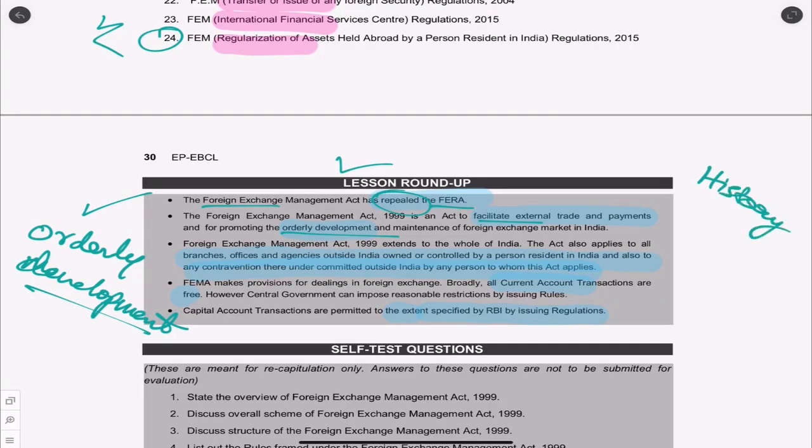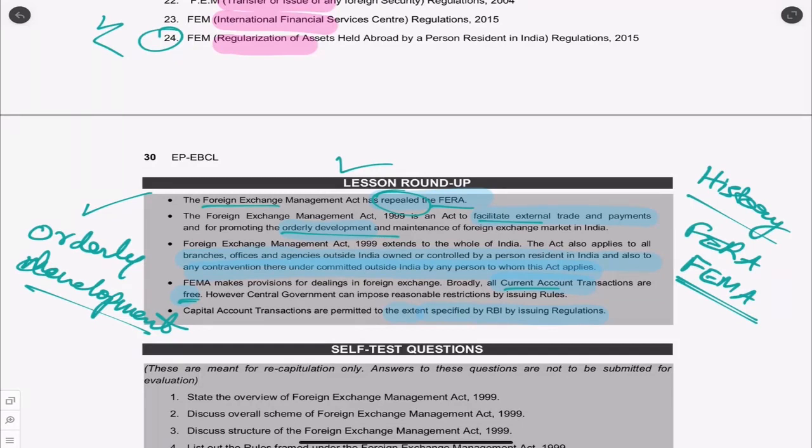The history, why we had FERA. If you look at Indian history, we did not want to deal with foreigners. But in 1991, we had a problem, we had to deal with everyone. So we entered the FEMA. So FEMA has current account and capital account transactions. Current account is usually free, that is allowed. All current account transactions are allowed unless prohibited. All capital account transactions are prohibited unless allowed.